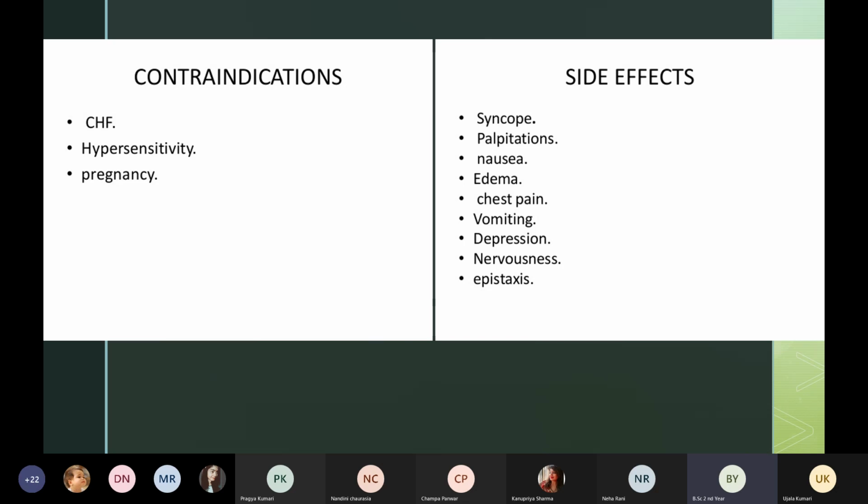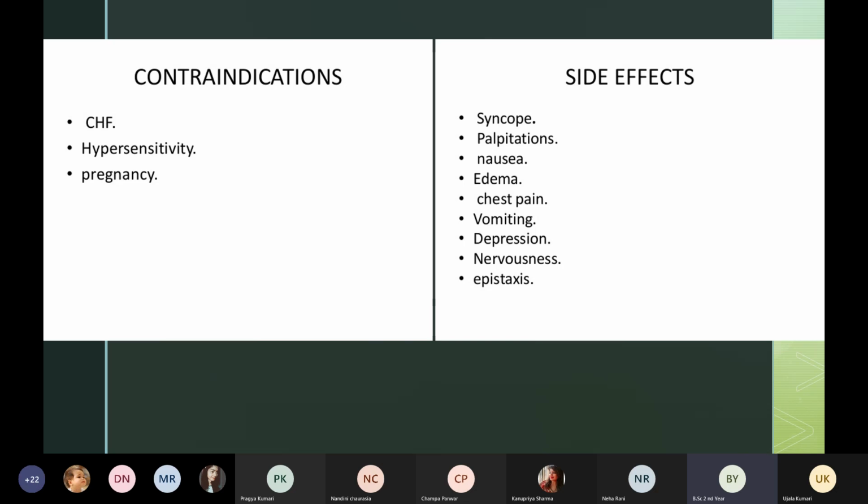What are the side effects? Number 1, syncope. Syncope means feeling of fainting, feeling of loss of consciousness. That is, we call it syncope, fainting. Then patient can have palpitations where their heart is beating very fast, and you can feel that your heart is palpitating.